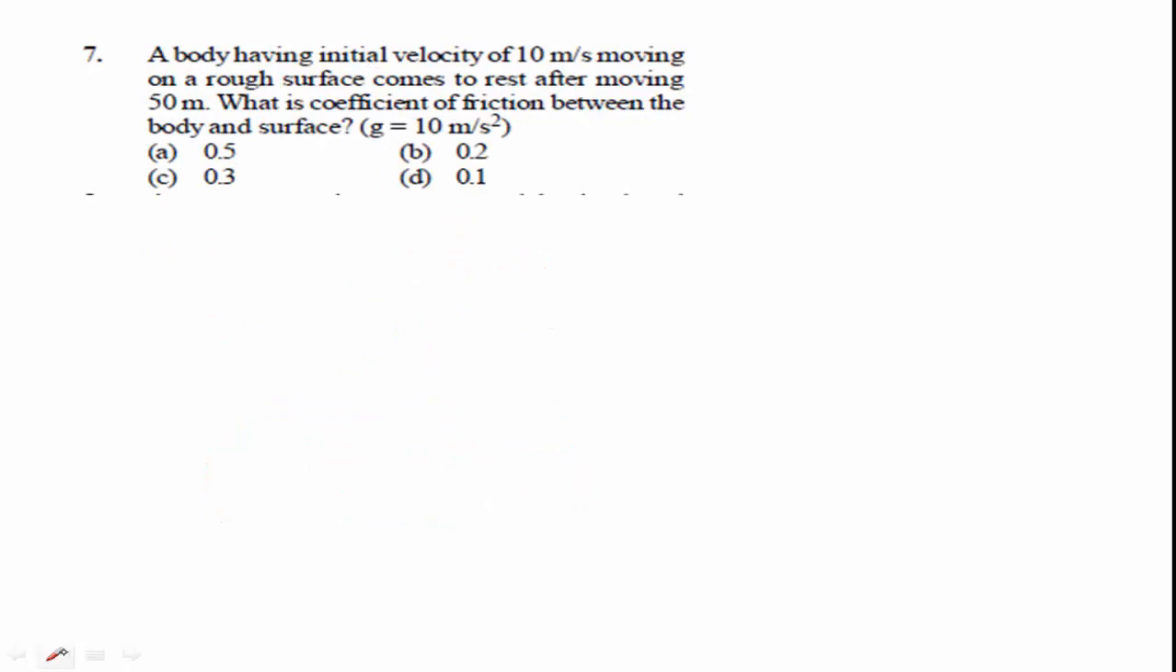Next question is a body having initial velocity 10 meter per second moving on a rough surface. Initial velocity u is 10 meter per second, and it comes to rest, so its final velocity v is equal to 0. It moves 50 meter, this is distance s. What is the coefficient of friction, that is mu, between the body and surface? The given value of g is 10 meter per second square.